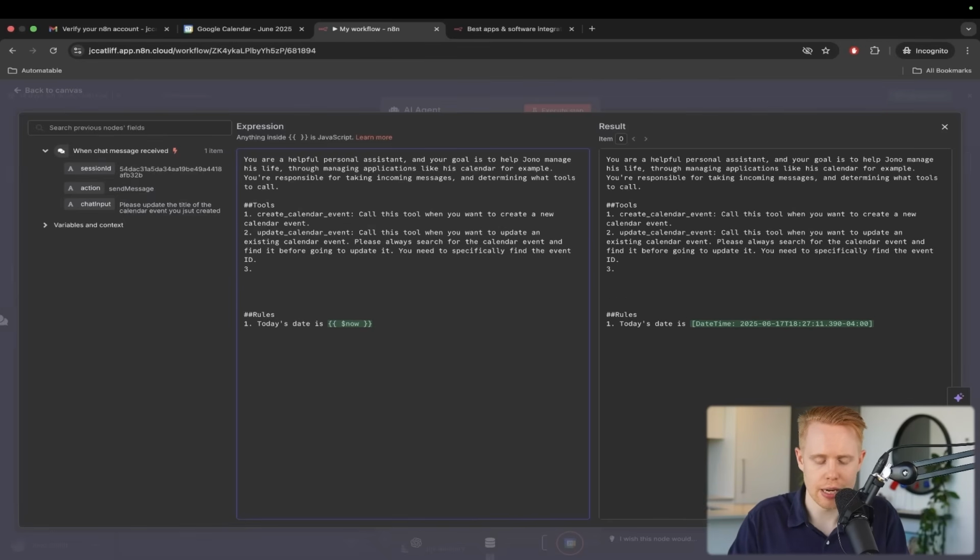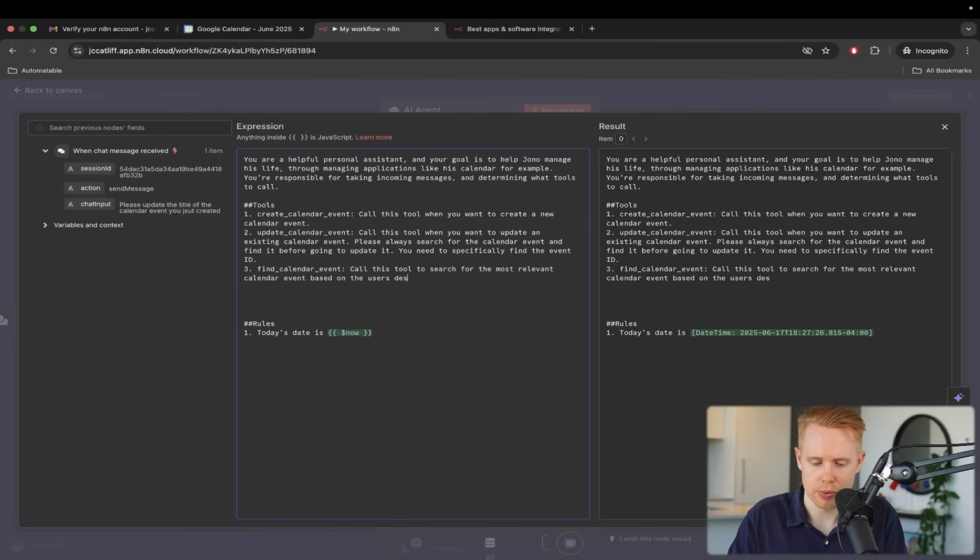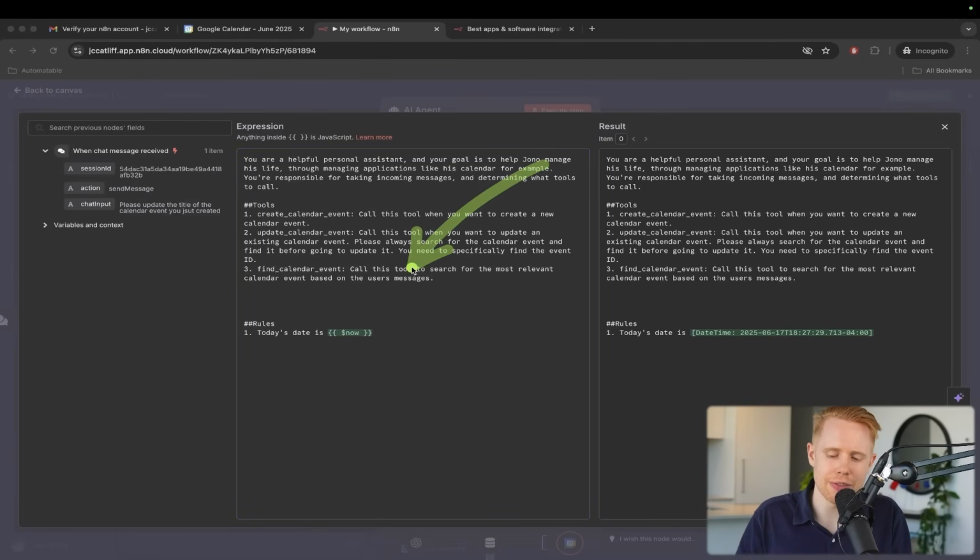Okay, there we go. And then number 3 we have is find calendar event. Call this tool to search for the most relevant calendar event based on the user's description, based on the user's message. And so what we're saying here is, hey, you're going to receive a message and we need to find that calendar event.